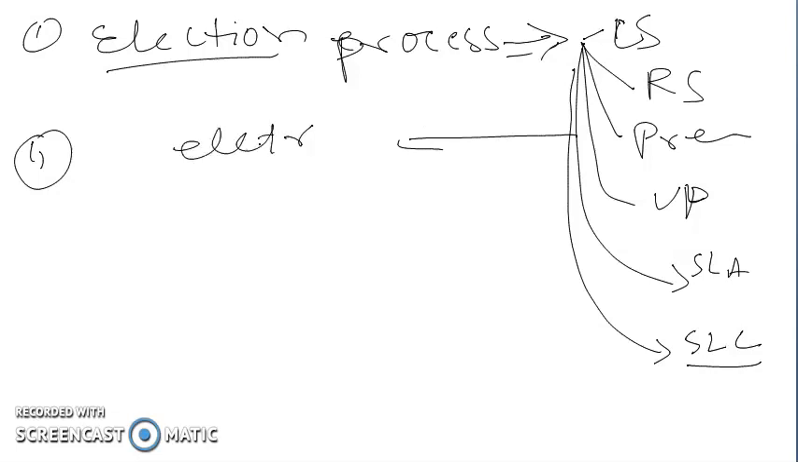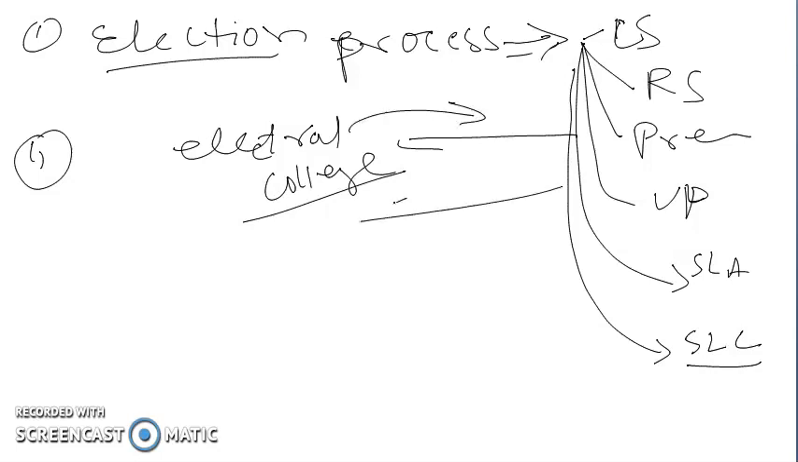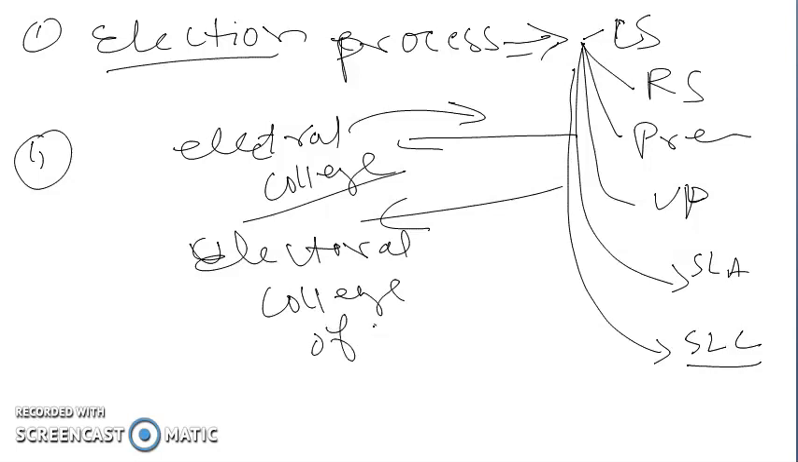Then we will talk about the electoral college of the president, that is, who are the members that form the electoral college to elect the president, and who are the members that form the electoral college of the vice president. And then we'll talk about who are the members that elect the members to Rajya Sabha, so how the membership of Rajya Sabha is decided.